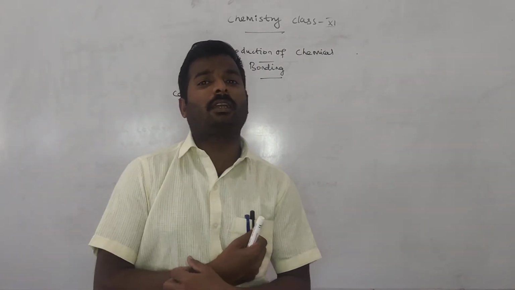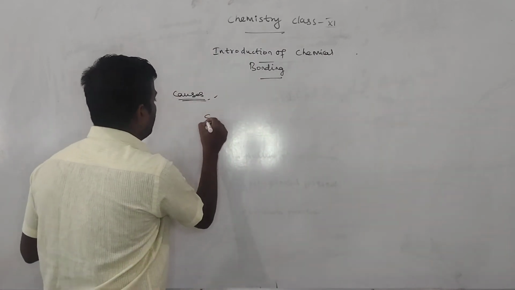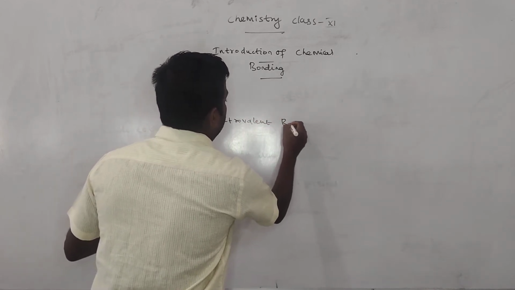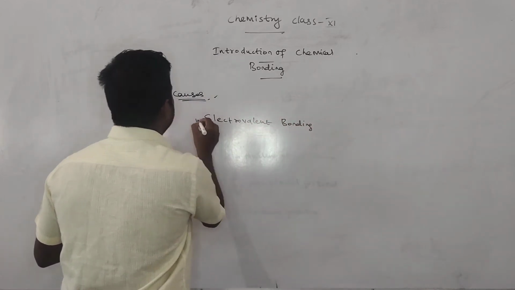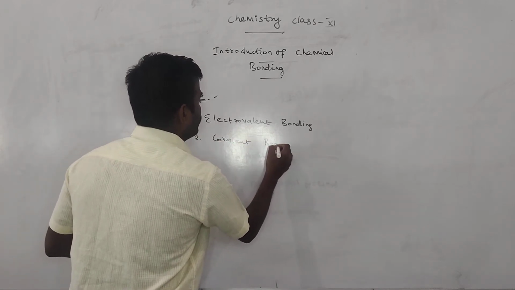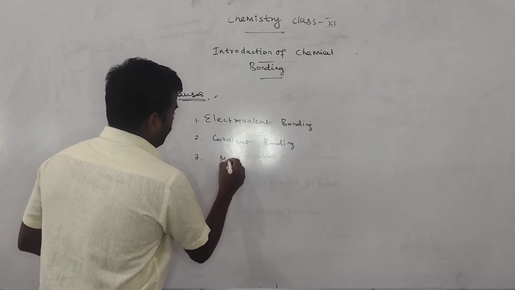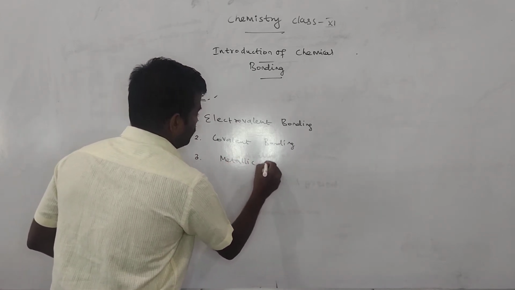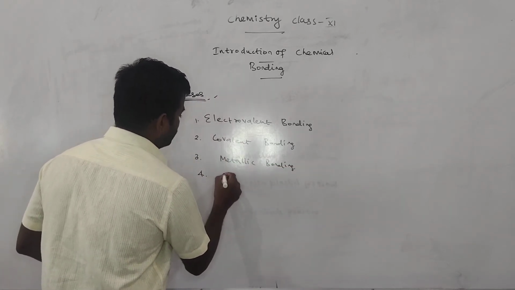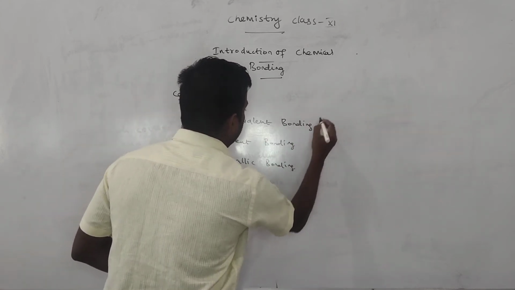There are many types of bonding. One is electrovalent bonding. Second is covalent bonding. Third is metallic bonding. And the fourth is called coordinate bonding. So now we have to start with electrovalent bonding.